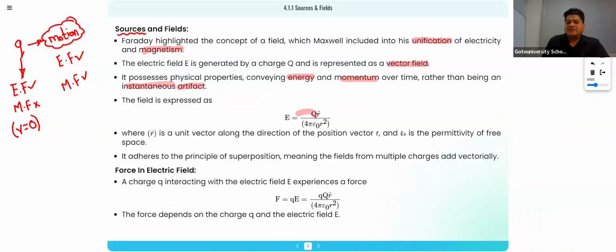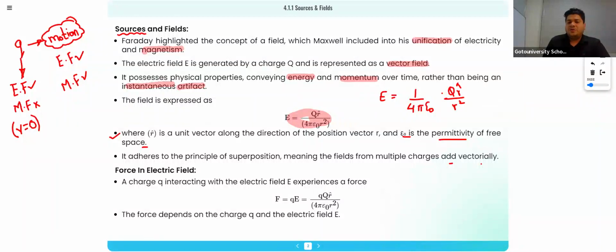The expression is E equals 1 upon 4 pi epsilon naught into q r cap over r square, where r cap is a unit vector and epsilon naught is the permittivity of free space. It adheres to the principle of superposition, meaning the fields from multiple charges add vectorially.